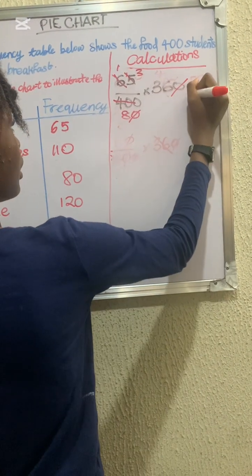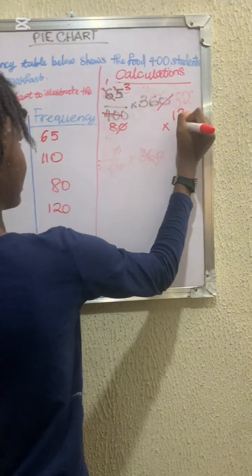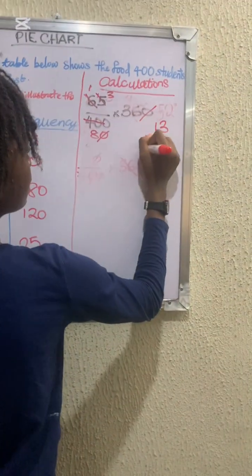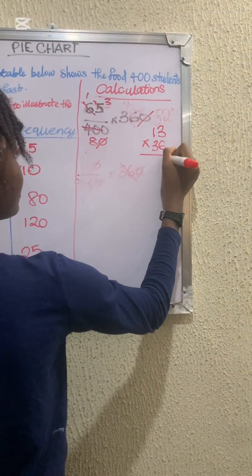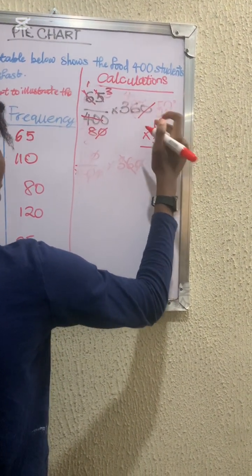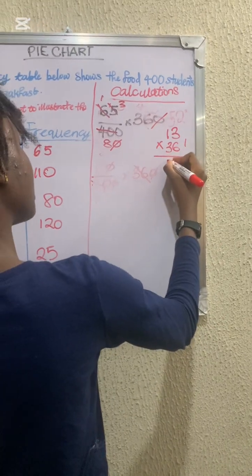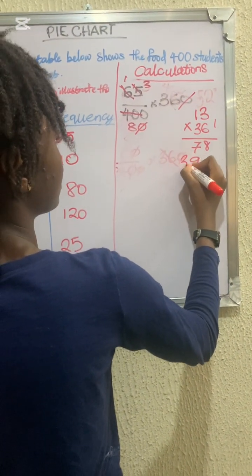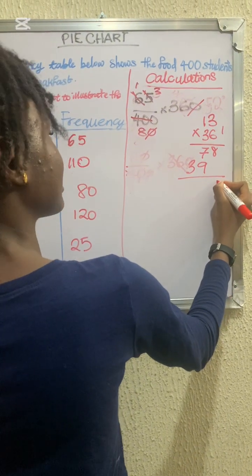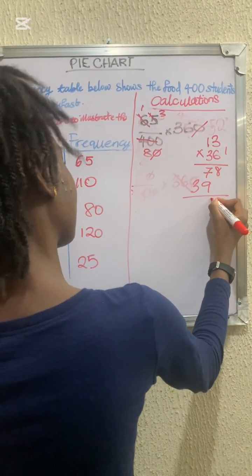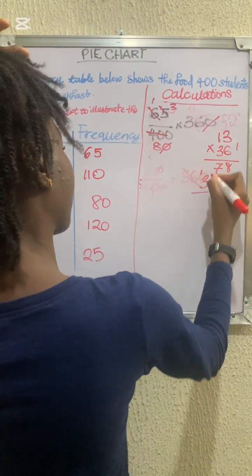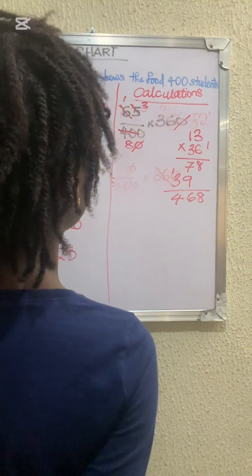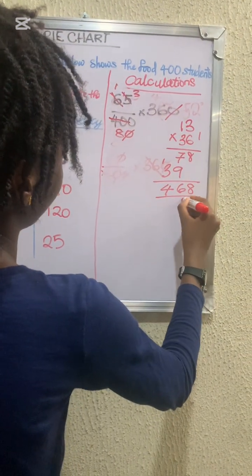So we're going to do 13 times 36. 6 times 3 is going to give us 18. 6 times 1 is 6, plus 1, that's going to give us 7. 3 times 3 is 9, and 3 times 1 is 3. And then we're going to add that together, that's going to give us 468, and we have 468 divided by 8.